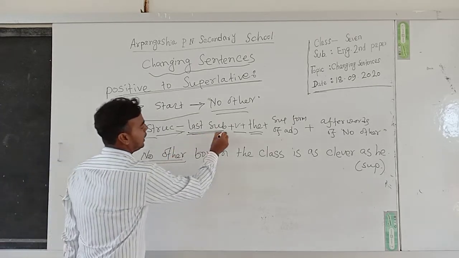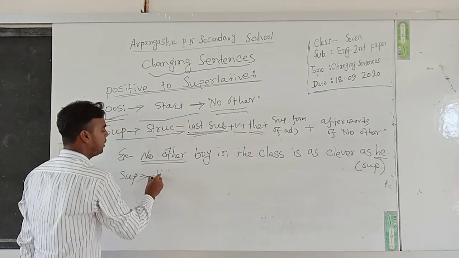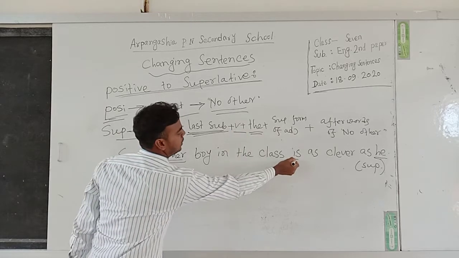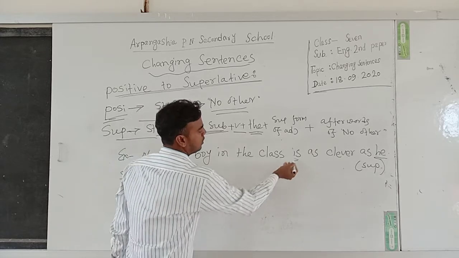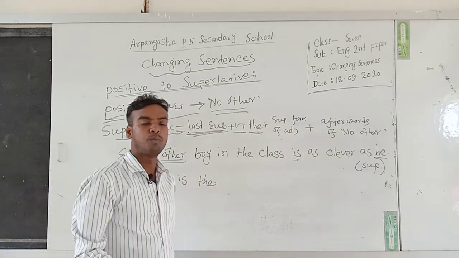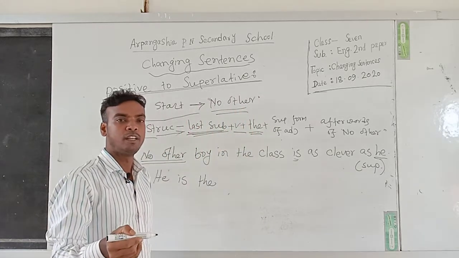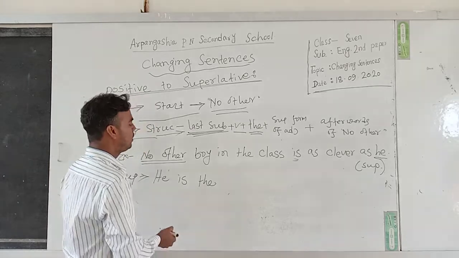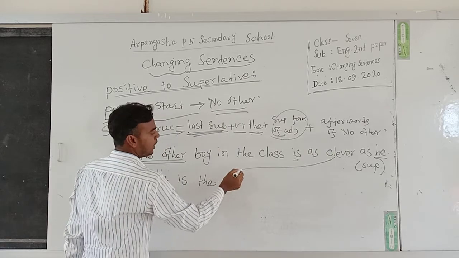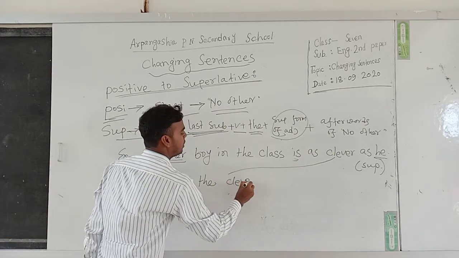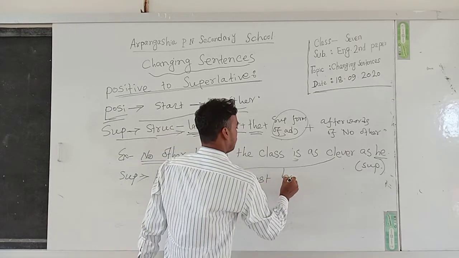The superlative will start with the last subject. At first we have to write the last subject. Here the last subject is he. Then the verb is. Then the, because before a superlative form we must use the article the. Before superlative degree we must put the. He is the superlative form of the adjective. Here clever is the adjective and its superlative form is cleverest. He is the cleverest boy in the class.